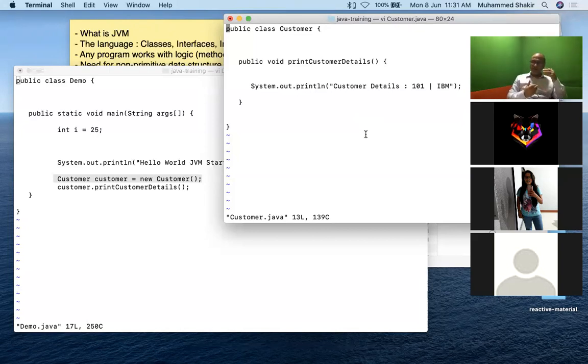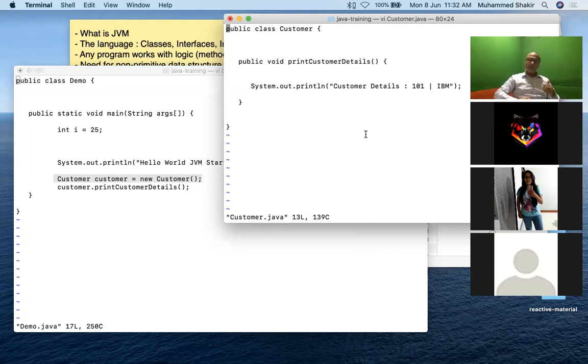When I say related, object of class A will make a call to an object of class B. Object of class B will make a call to object of class C. Object of class C will make a call to an object of class D, and so on. A can also make a call to object of B and D both. So all of these classes, they are kind of interrelated. Object of class A makes a call to an object of class B. That's what the relationship is. A is making a call to B. Class A is dependent on class B, and similarly, you've got hundreds of classes that makes up your entire Java